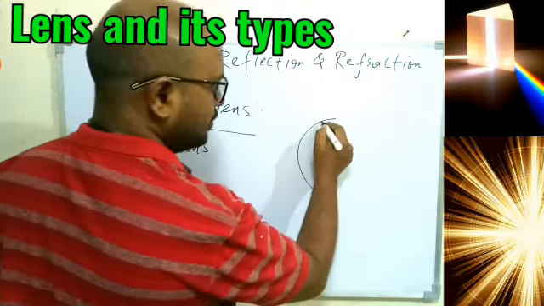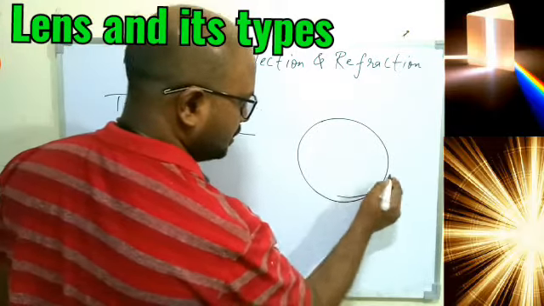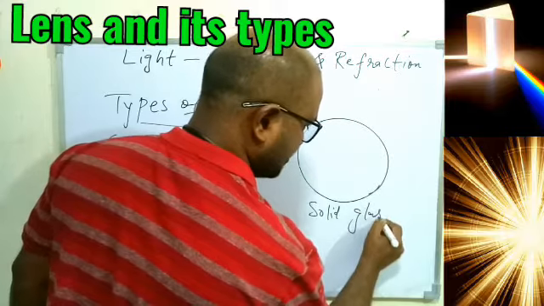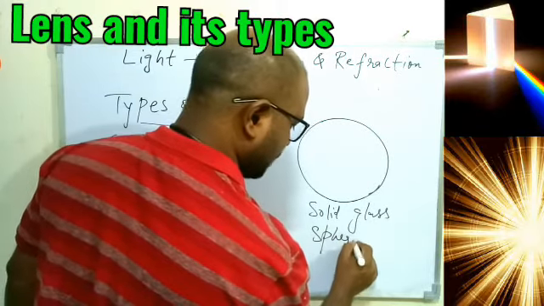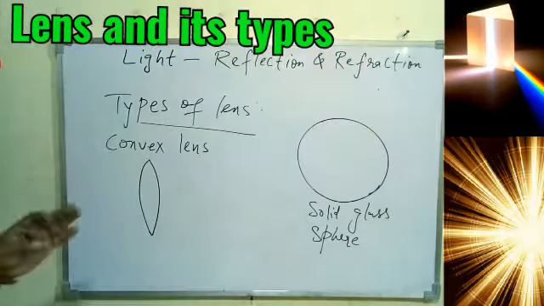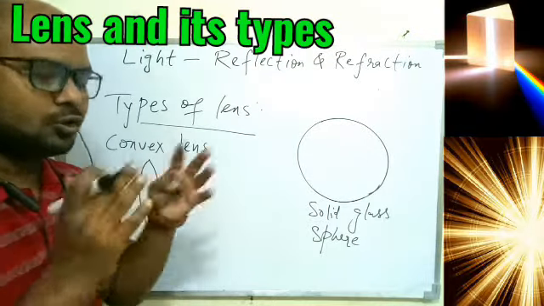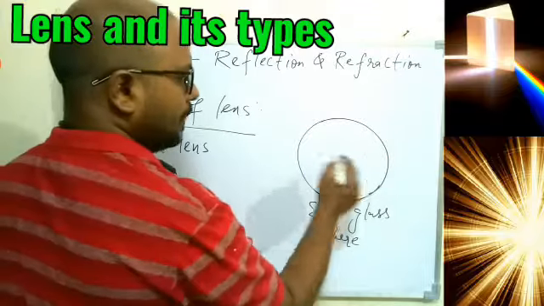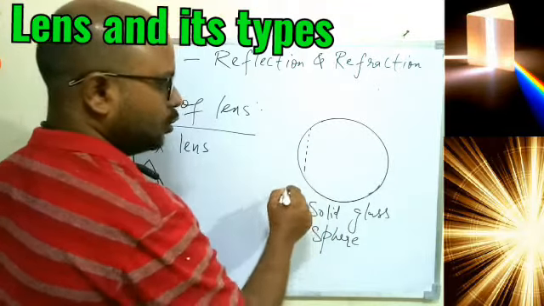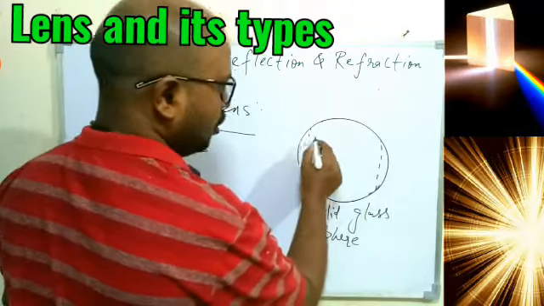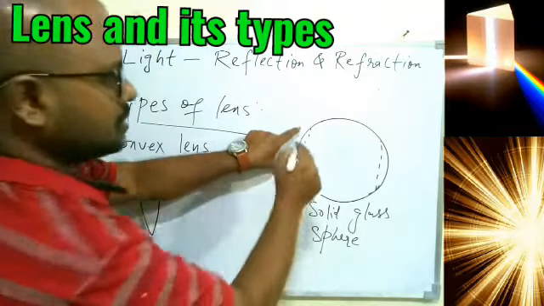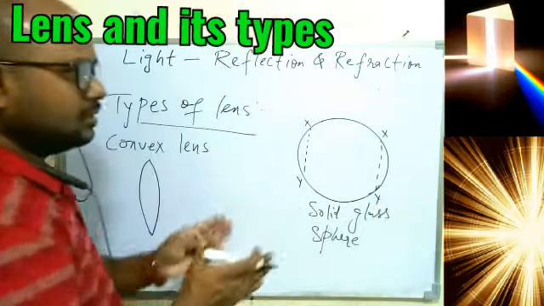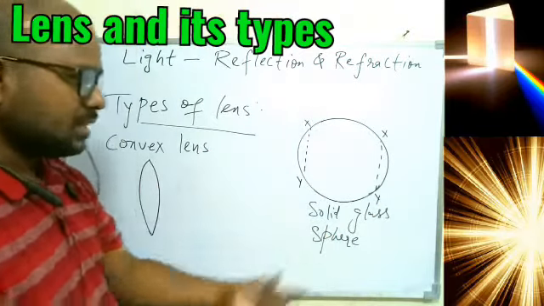So if we talk about, we have a solid glass sphere, so that is transparent. Okay, so this is transparent glass which is solid. In the case of mirror we took the hollow sphere, now we are taking a solid glass sphere. And from this we are going to take out two different parts of same length. So for example this is x to y and this is also x to y, that is they are same length, so we cut this portion and this portion from the same glass.